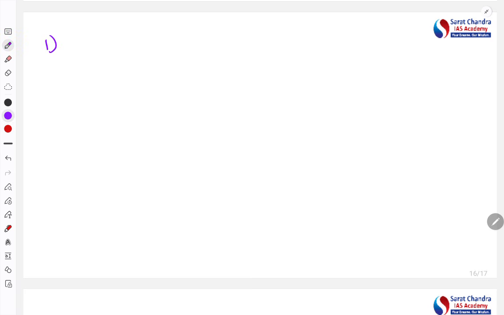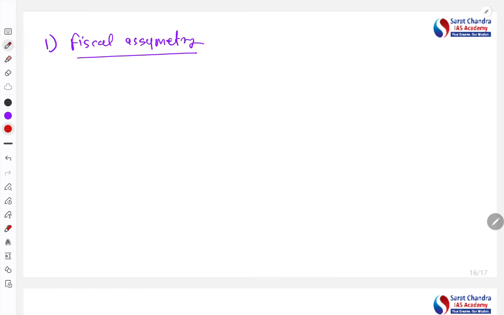Issue number 1. The first is the fiscal asymmetry. What does fiscal asymmetry mean? Asymmetry means not similar, right? The symmetry is not there between the center and the state. Center has more fiscal power than the states. They have more autonomy. For example, before GST and even now, the center collected around 67% of the total tax revenue. However, the states collected only 33% of it. That's the first point, the more centralized revenue.